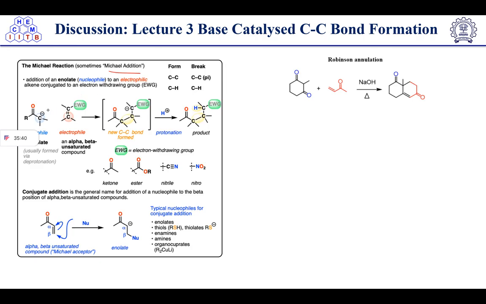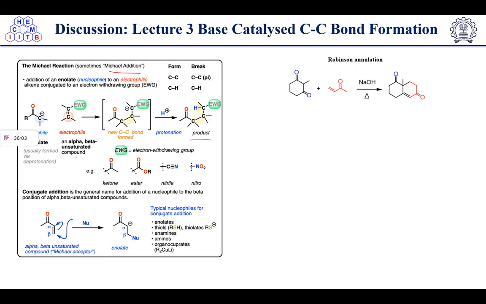It is the same case as aldol, but in the aldol case, what was happening? It was attacking on a carbonyl carbon. But in this case, an alpha beta unsaturated carbon will be there, and it will attack on the conjugated system. So the electrophile will always have a double bond here, and it will attack on that double bond, which will form the product. We will discuss here in the question also.